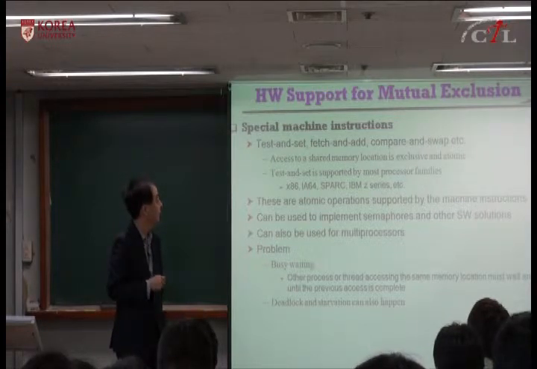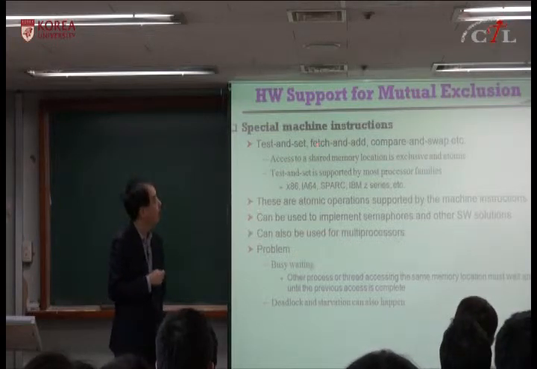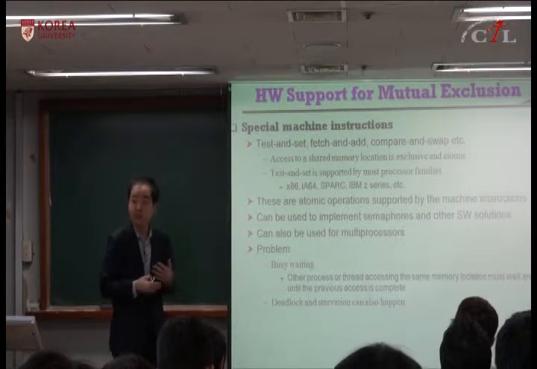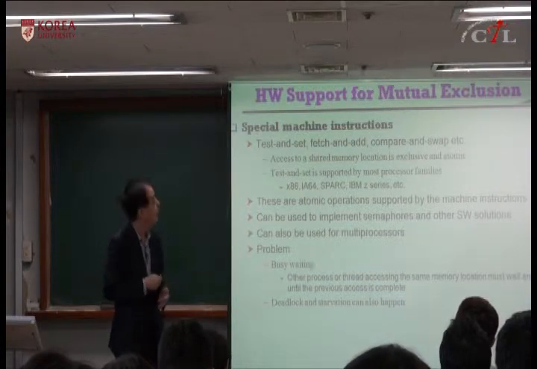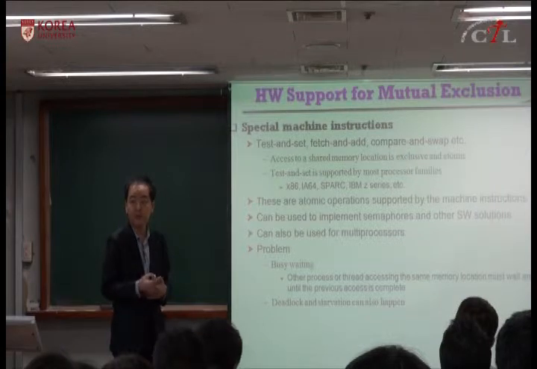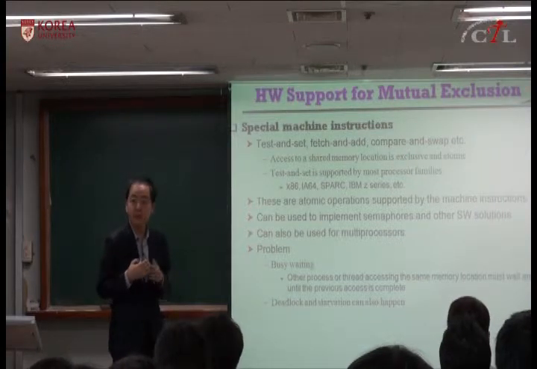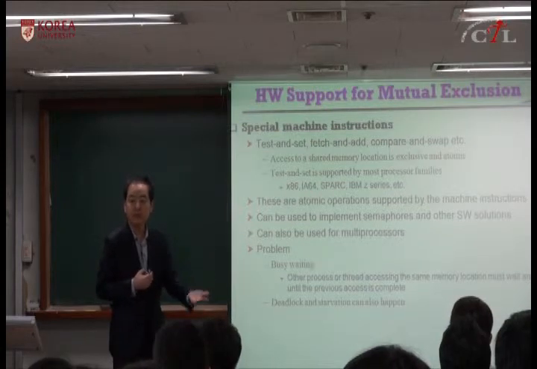So inherently, this shared memory location access is exclusive, and they support some kind of exchange instruction. Test and set means you test some value. If the test value is equal to the memory value, you set to a new value. We will look at exchange also. It will exchange the current value with the memory value.